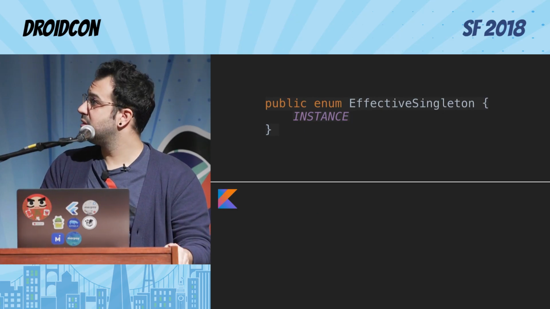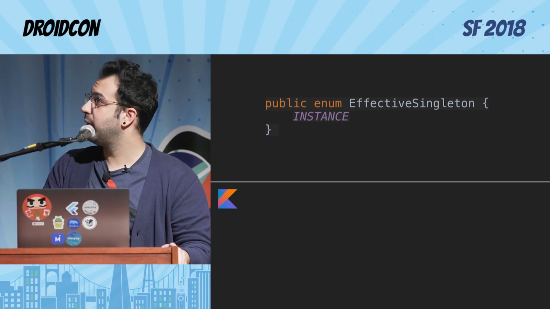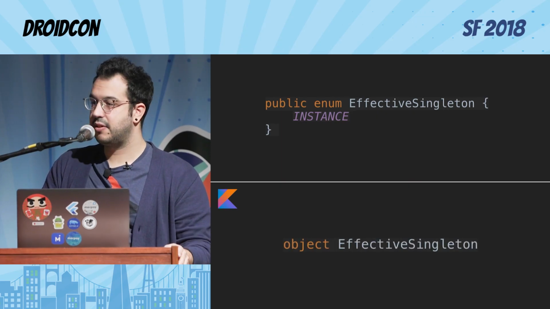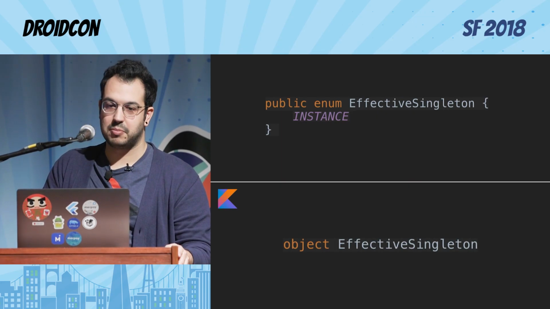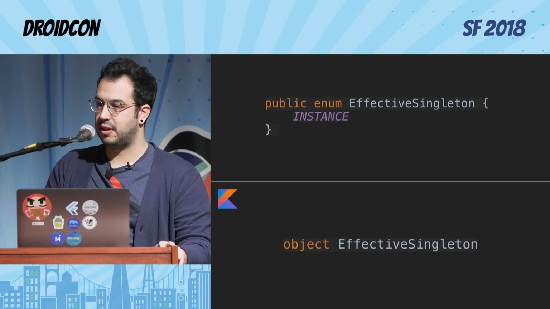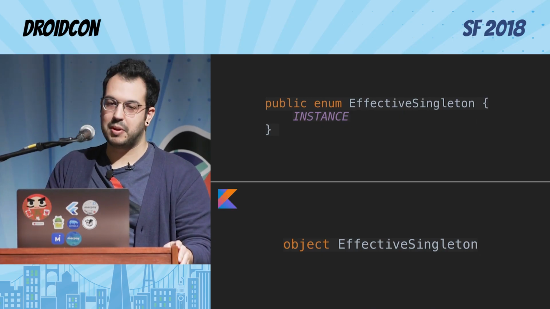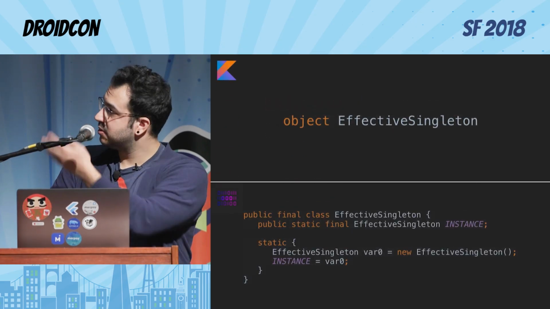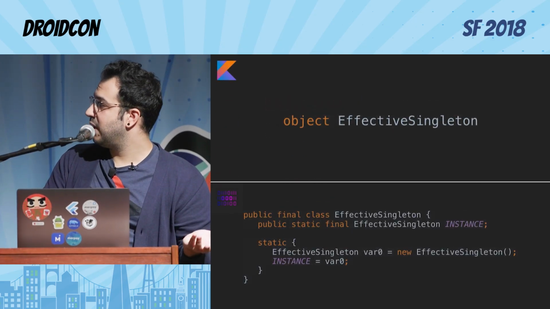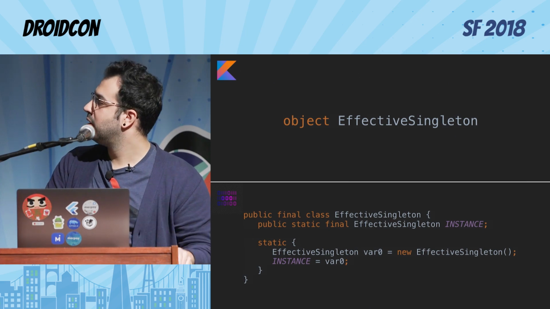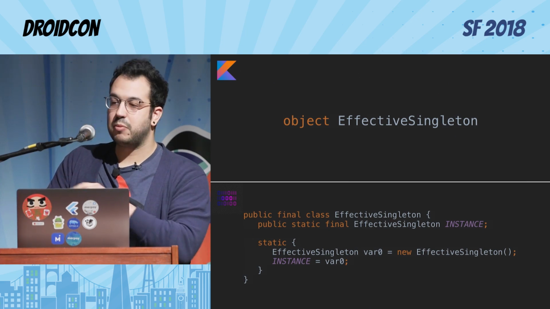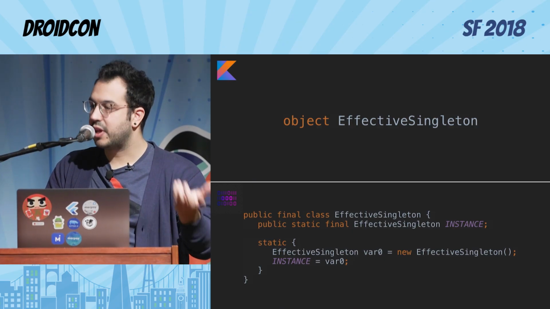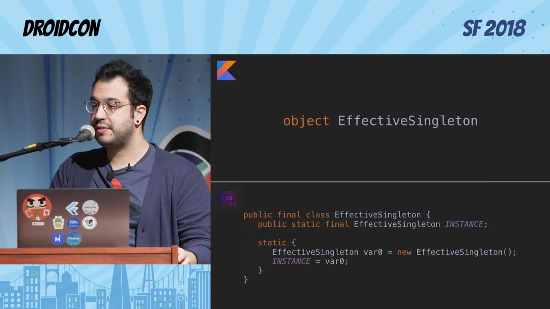It has some issues. It's not lazy loaded, so it sits in memory right away. But the Kotlin creators were smart enough to say, let's just create a keyword called object, and that's a singleton implementation. So developers don't need to have discussions on how to re-implement singletons over and over. And if you go to the decompiled Java that Kotlin generates, which is the one at the bottom, it's actually a lazy loaded singleton implementation, where there is a static block, and that static block is only going to be loaded one time whenever you need that singleton. So this is great. We don't have to think about this anymore.